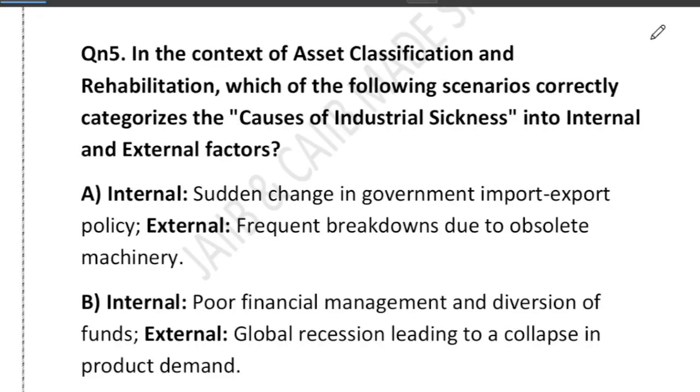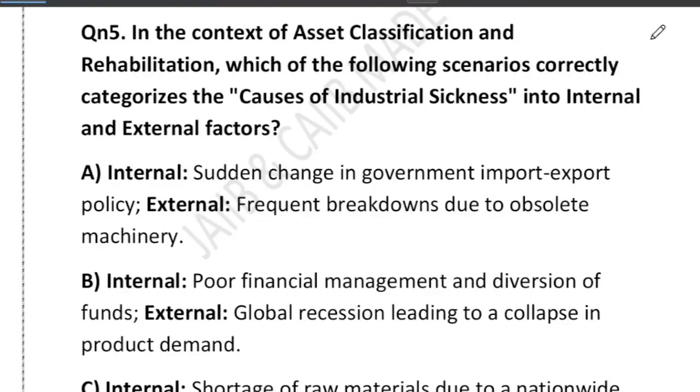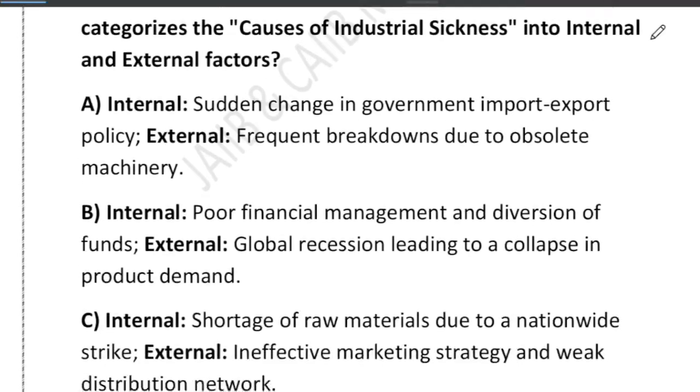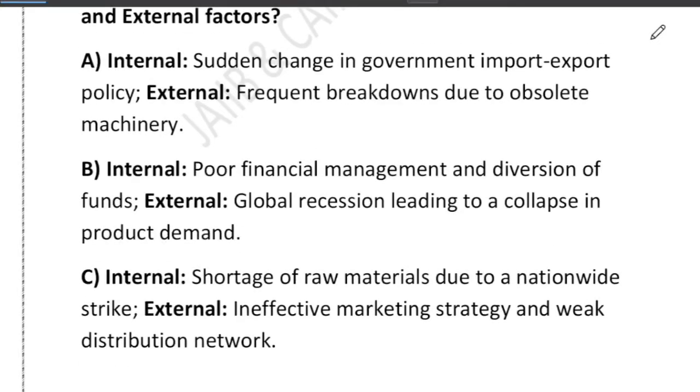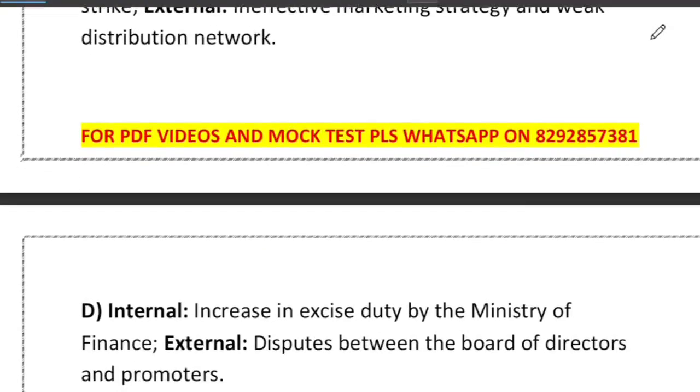Now question number 5 of today's session, rehabilitation. Which of the following scenarios correctly categorizes the cause of industrial sickness into internal and external factors? Option A: internal means sudden change in government import and export policy, external means frequent breakdown due to obsolete machine. Option B: internal means poor financial management and diversion of fund, external means global recession leading to collapse in product demand. Option C: internal means shortage of raw material due to a nationwide strike, and external means ineffective marketing strategy and weak distribution network. And D: internal means increase in excise duty by Ministry of Finance, and external means dispute between the board of directors and promoter.